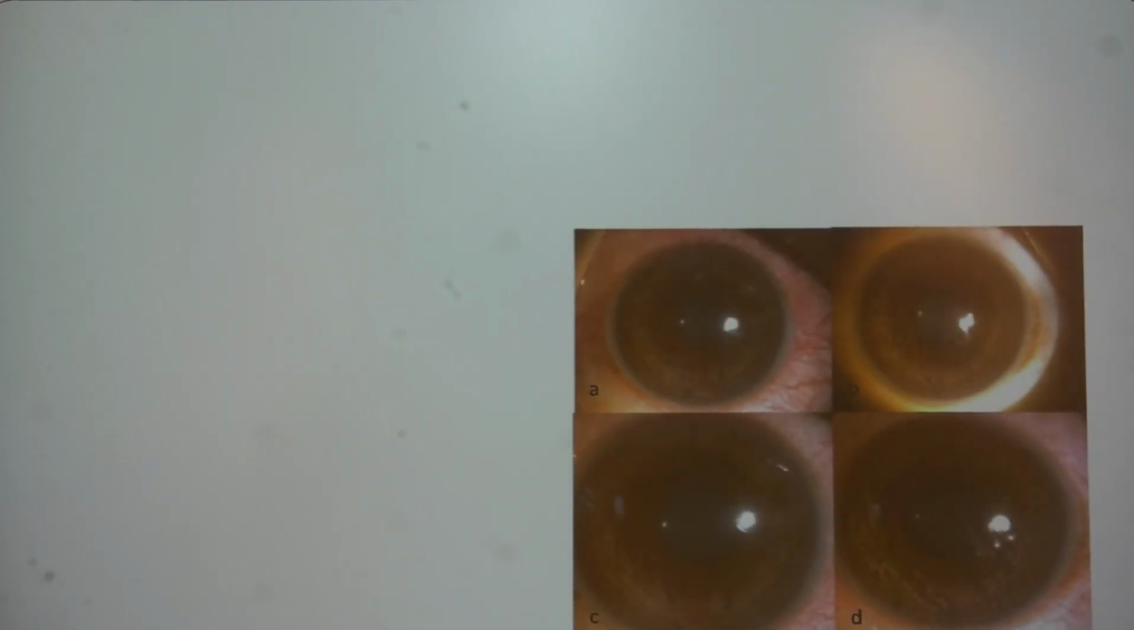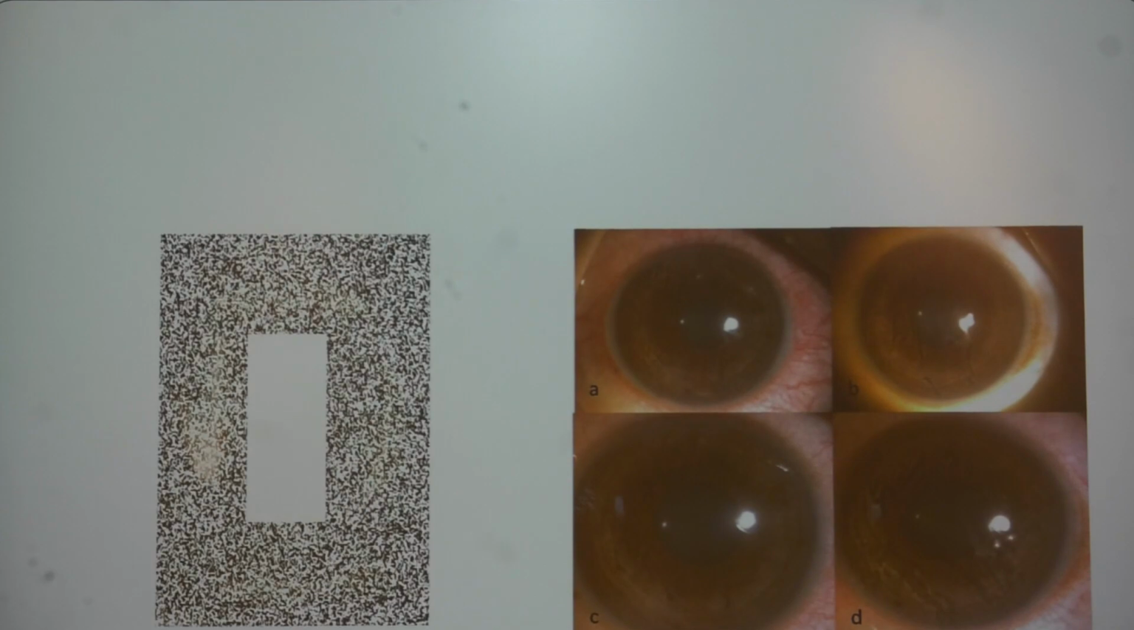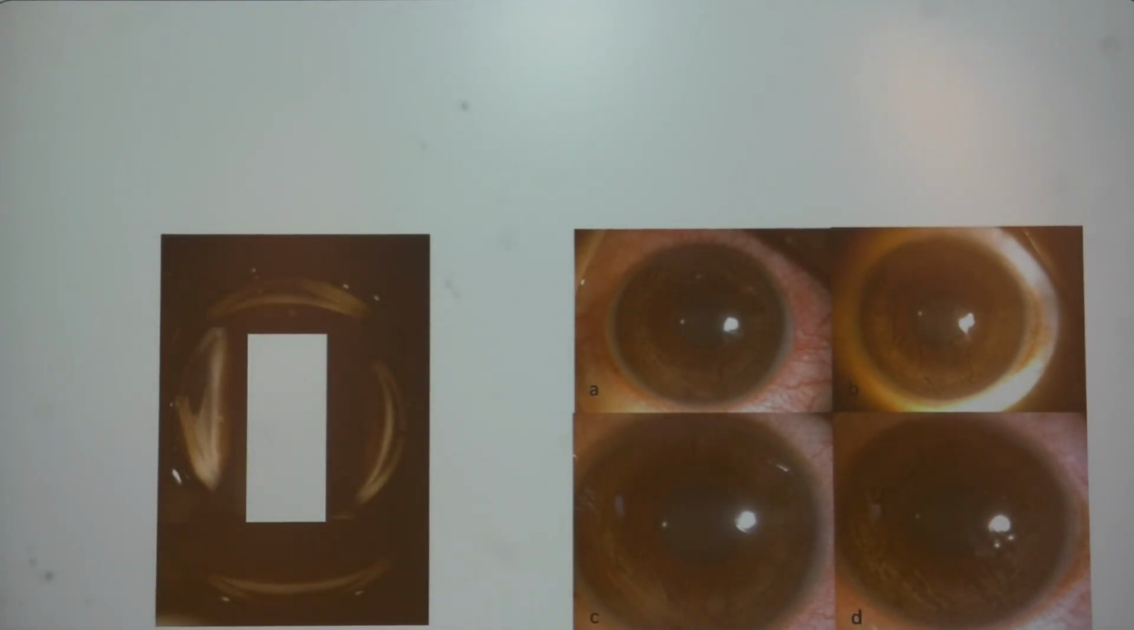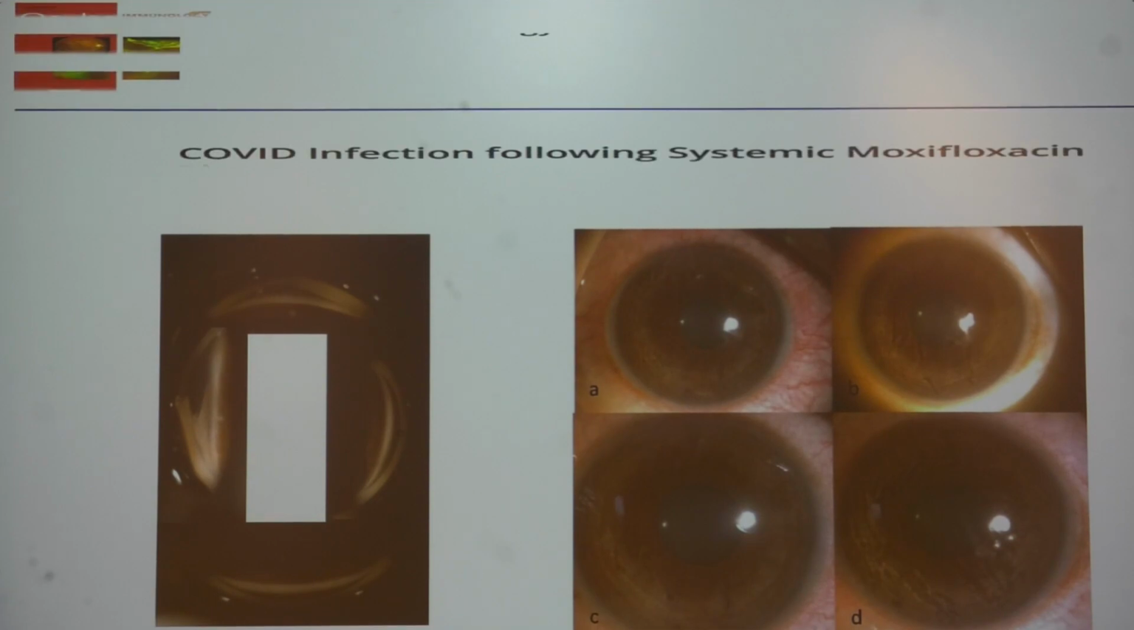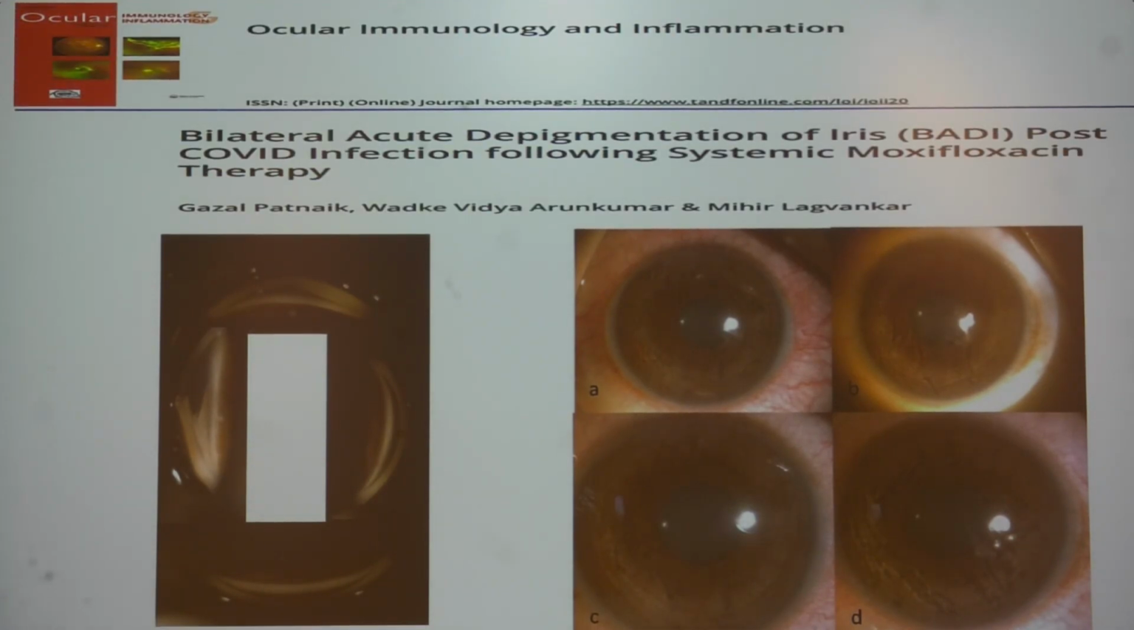This was another patient who was treated for recurrent anterior uveitis, but on a closer look we see these were actually pigments, and there was stromal atrophy of the iris. On a simple gonioscopy we can see there was heavy deposition of pigment in the trabecular meshwork all round. So this was a case of pigment dispersion syndrome and not actual anterior uveitis. This patient also had a drug history of systemic moxifloxacin and was diagnosed as bilateral acute depigmentation of the iris post-COVID infection following systemic moxifloxacin.